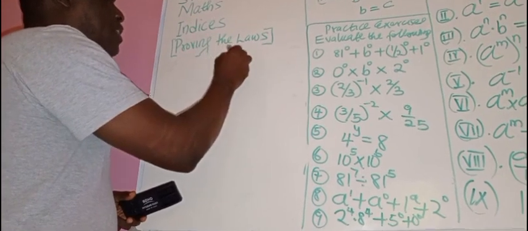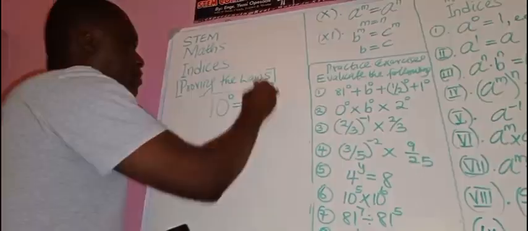Okay? Now let's look at the reason why 0 raised to power 0 is the only exception to this rule. It is only 0 raised to power 0 that will not give you 1. 0 raised to power 0 is actually equal to 0. Can we prove that? Okay, let's go.